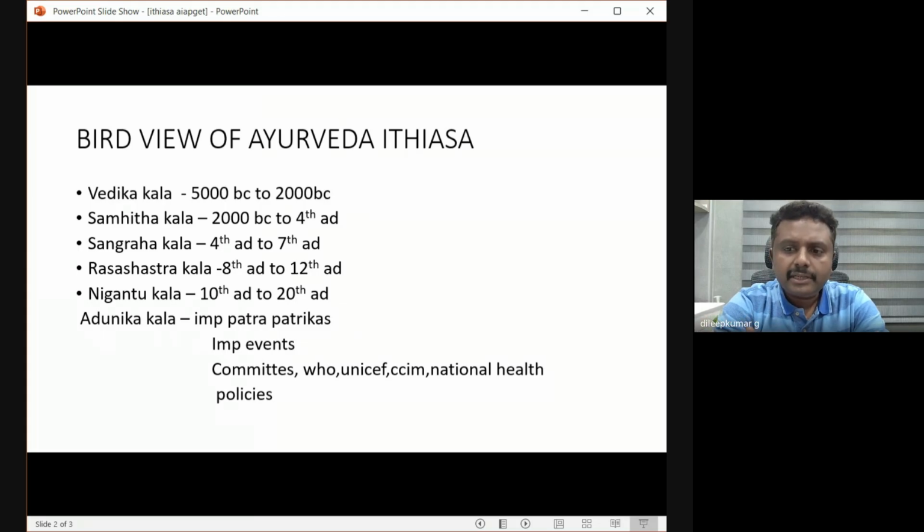Slowly the Dhanvantari Sampradaya was declining, so we needed to invent a new system of medicine, a new power of medicines that should cure the disease without any harm or without any pain. So during that time, a new system of medicine emerged in the name of Rashastra. They did a lot of research in that, and they made a very fast, accurate system of medicine, that is Rashastra. This is from the 8th century AD. The new system emerged. It is the Rashastra Kala. Got it?